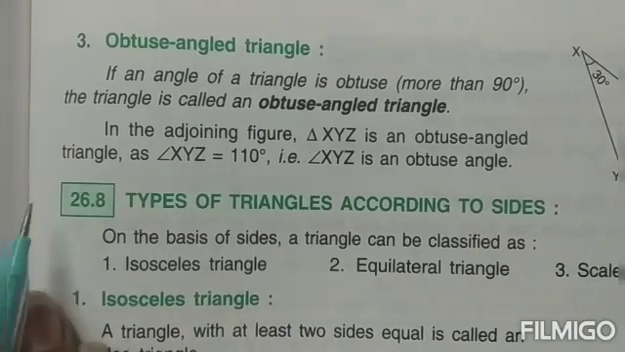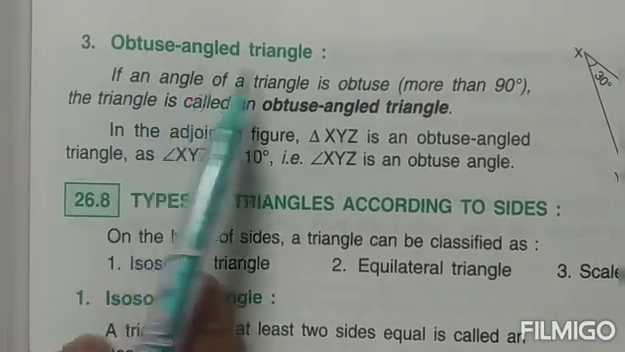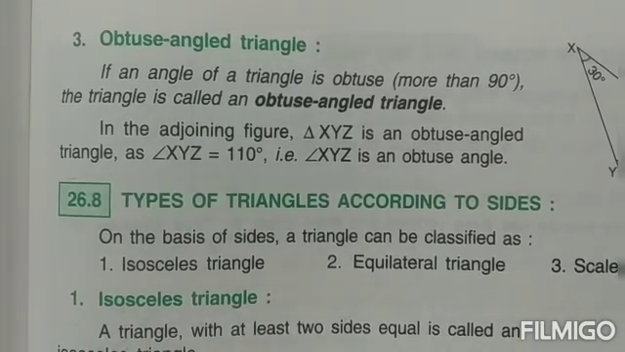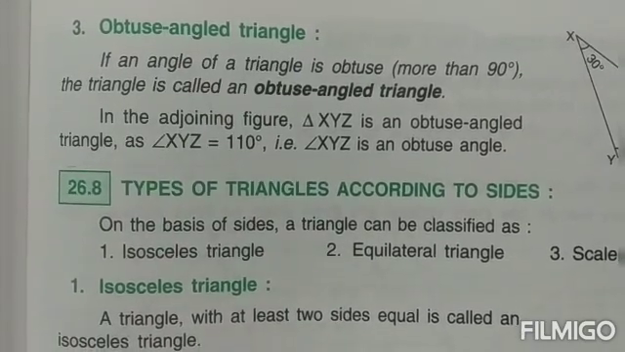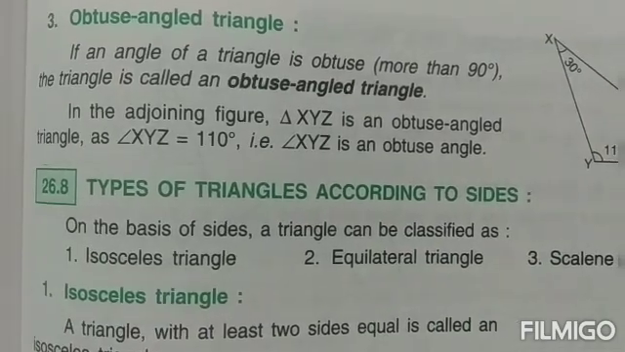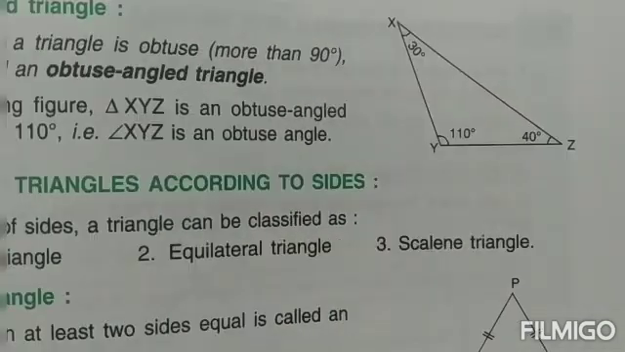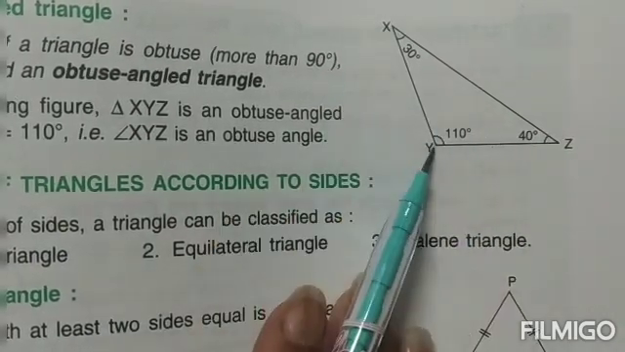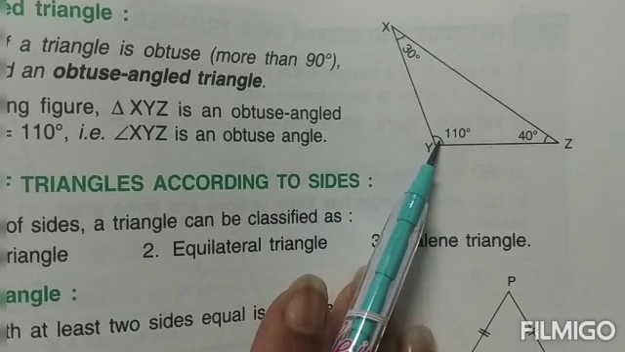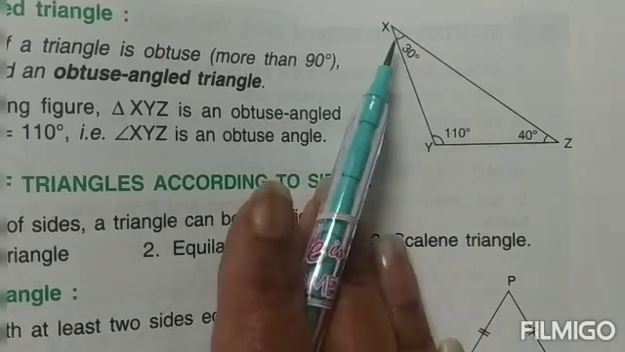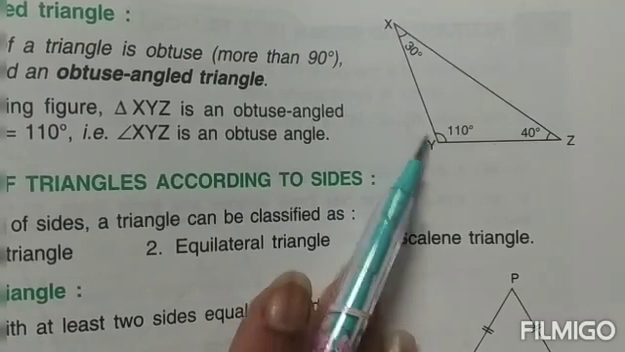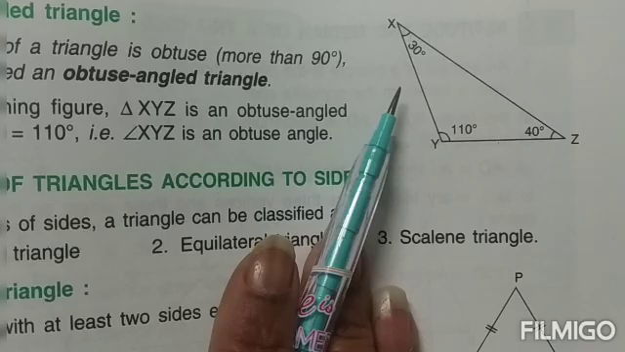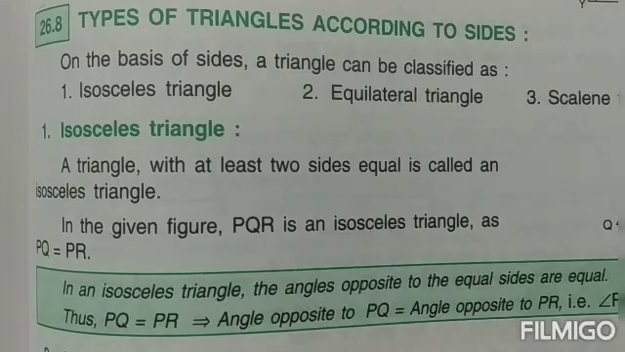Coming to the last kind under this, that is the obtuse angled triangle. Now if an angle of a triangle is more than 90 and less than 180 degrees, children, that kind of triangle is known as an obtuse angled triangle. Have a look at this figure, children. Out of the three angles, one angle is more than 90 and less than 180, which is 110. So this kind of triangle is known as an obtuse angled triangle. An obtuse angle is an angle which is more than 90 and less than 180.